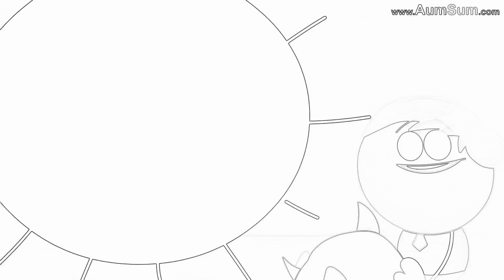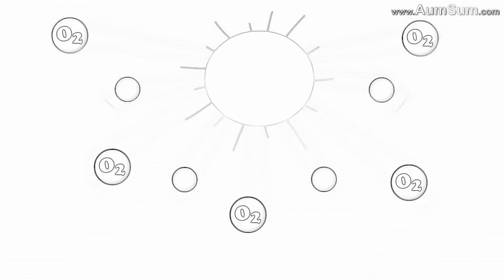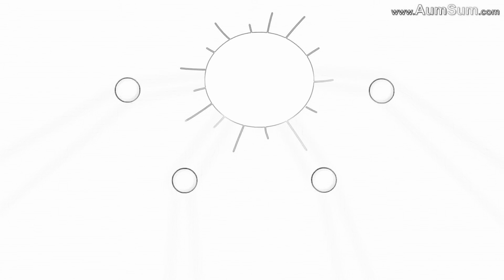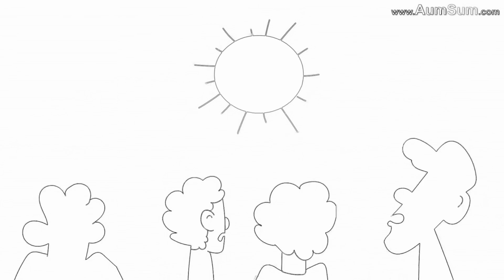Why? For sunlight to reach us, it needs to bounce off air particles like oxygen, dust, etc. No oxygen means much fewer particles to bounce off, thus much darker.